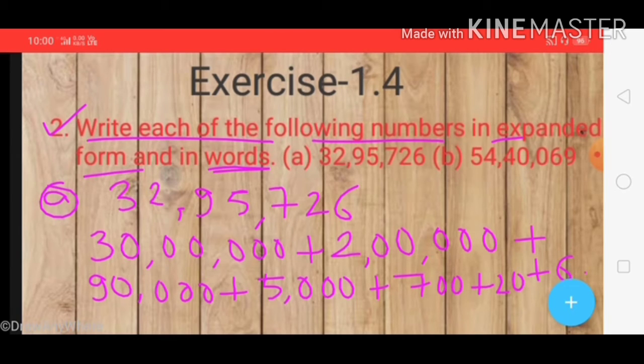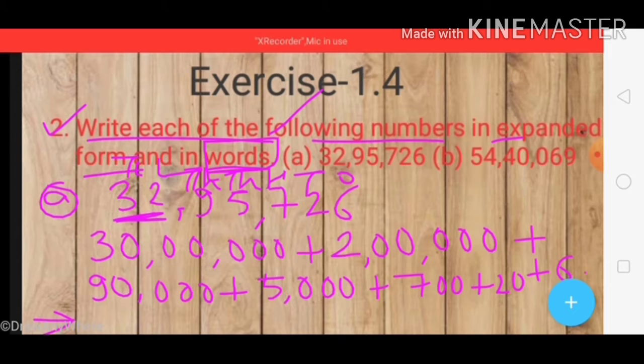Now you have to write it in words. So let's write it in words. You can write, this is ones, tens, hundreds, thousands, ten thousands, lakh, ten lakh. So we can write it, the lakh group is 32.